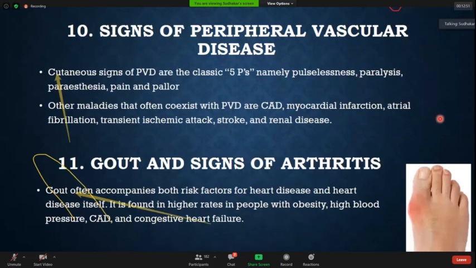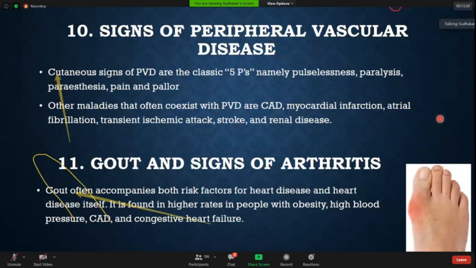Now, apart from that, we should look in all patients for markers of peripheral vascular disease. Whenever we see a patient with carotid artery disease, we always look for coronary artery disease, renal artery disease, and peripheral disease. In patients with peripheral disease, we always look for coronary artery disease and carotid disease. Why? Because there is a high prevalence of coronary artery disease in patients with peripheral or carotid artery disease. That is why in all those patients we should look for peripheral signs, and we know there are 5 P's: pulselessness, paralysis, paresthesia, pallor, and pain. So we should always look for these signs in patients with coronary artery disease.